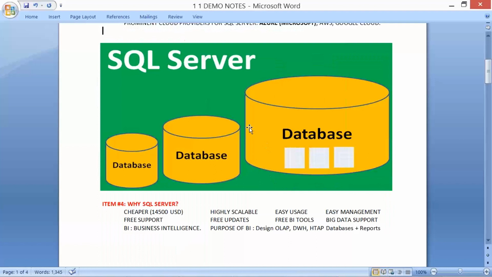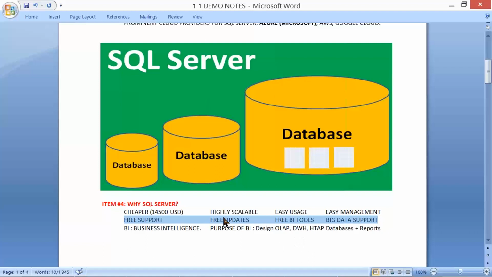And what does your SQL Server contain now? Databases. Database contains tables. So why SQL Server? It is cheaper, $14,500 US per processor licensing cost. Highly scalable, easy usage, and easy management activities. Free support, free updates, and BI tools with big data support.